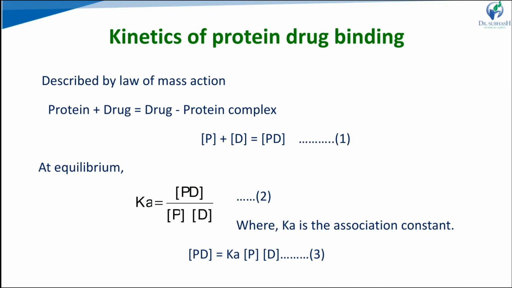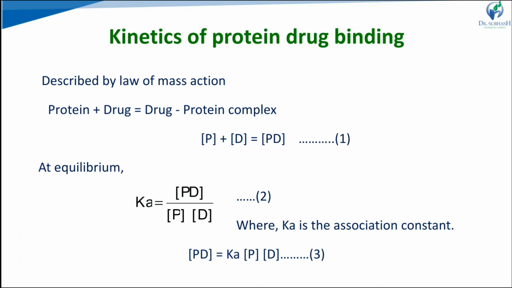So how protein binding occurs, we can explain with the kinetics, with equations and graphs. Here it is described by the law of mass action. When protein binds with the drug, it gives the protein drug complex. So here P plus D is equal to PD. P means the concentration of free protein, D means the concentration of free drug, and PD is the concentration of protein drug complex.